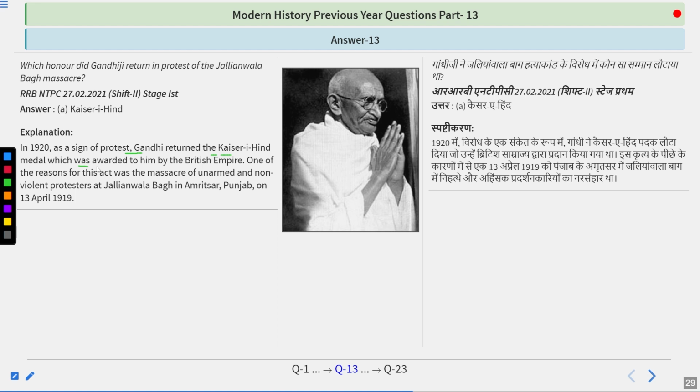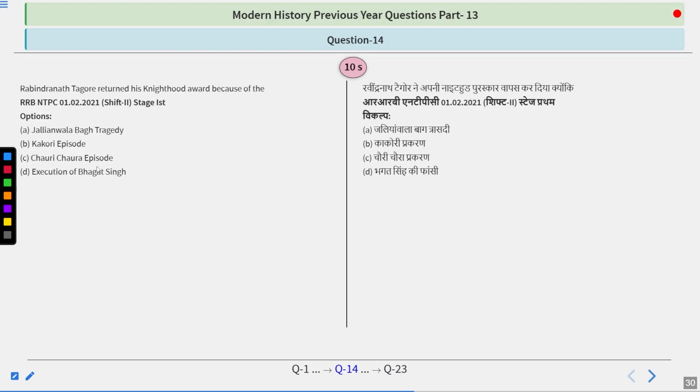Also, if I would like to add something, Rabindranath Tagore also gave up the title of Sir, or knighthood, back to the Britishers after this incident. And as I said, the question is there. So, Rabindranath Tagore returned his knighthood award because of: Jallianwala Bagh massacre, Kakori episode, Chauri Chaura episode, or execution of Bhagat Singh. Try to think about it.